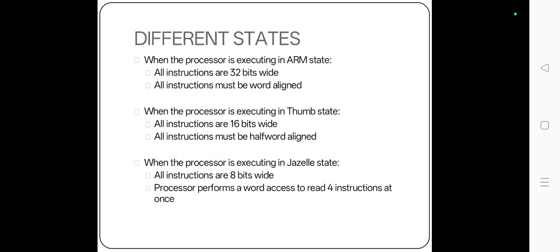Different states of the processor. When the processor is executing in ARM state, all instructions are 32 bits wide. All instructions must be word aligned. When the processor is executing in Thumb state, all instructions are 16 bits wide. All instructions must be half word aligned. Processor performs a word access to read 2 instructions at once.